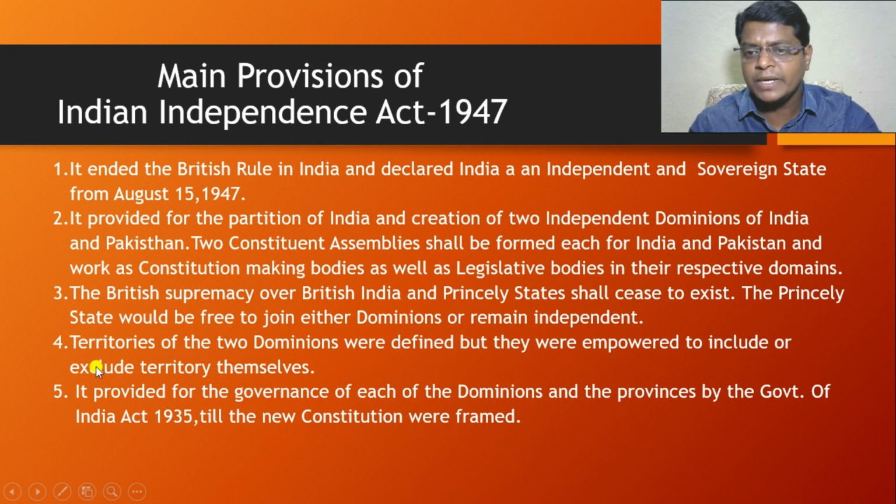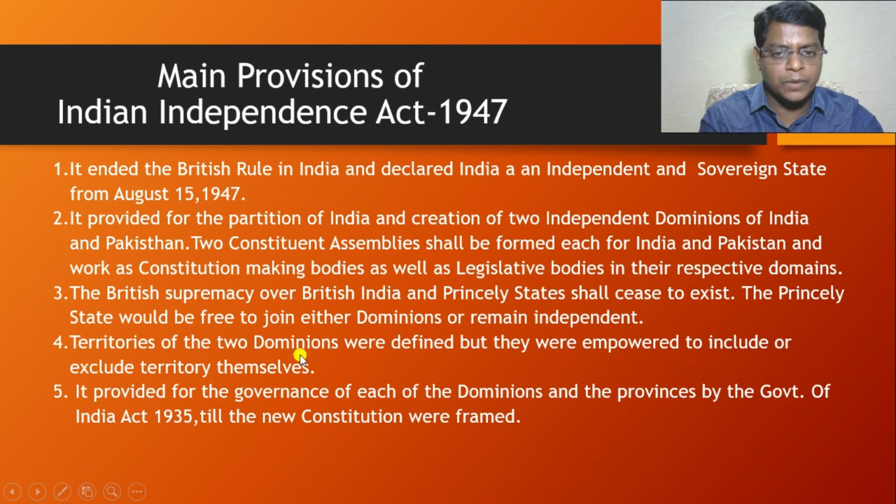The next development is that the territories of both dominions were defined, but they were empowered to include or exclude territories themselves. For the separation of boundaries, you know that they appointed one committee, and that committee separated the boundaries between India and Pakistan.